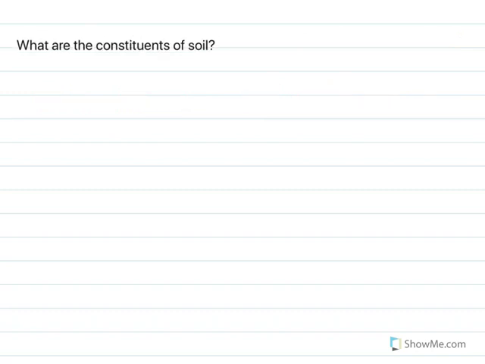What are the constituents of soil? So we'll just put down the constituents of soil. One is small particles of rock, parent rock.